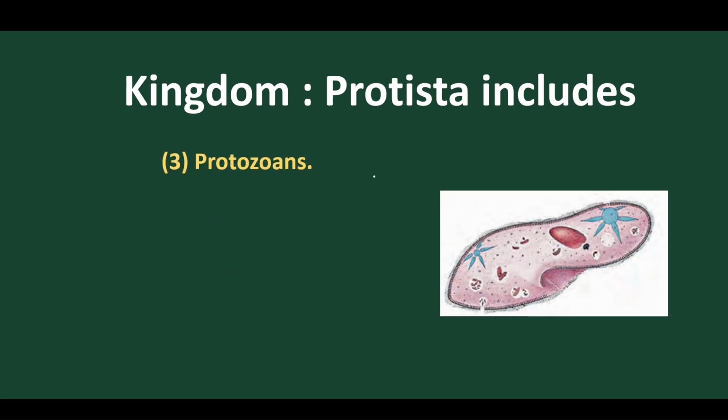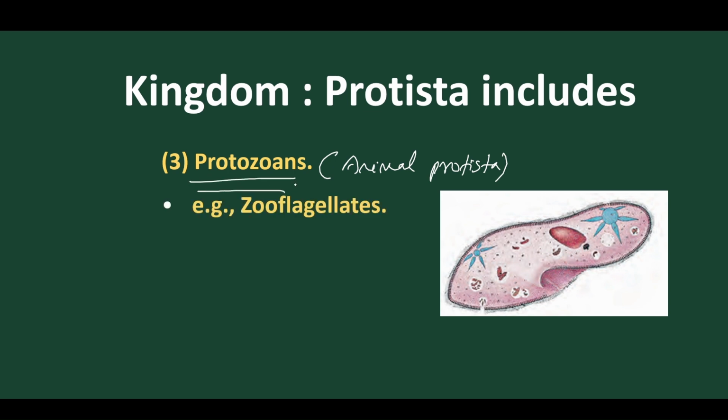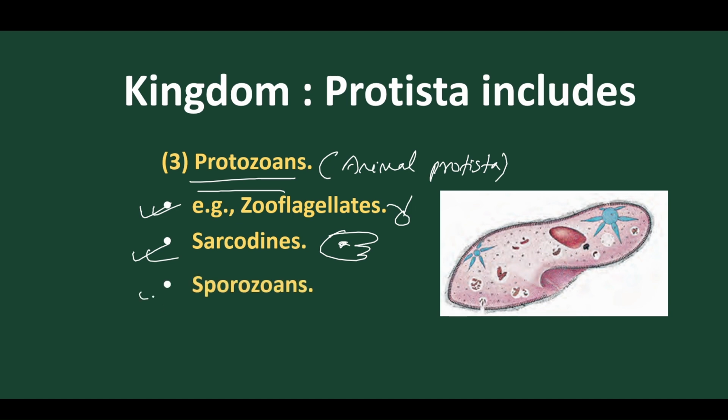The third type is called animal Protista, also called protozoans. The best example is zooflagellates, which have flagella. Then we have Sarcodina, which have pseudopodia as locomotory organelles. Then Sporozoa, which don't have any locomotor organ; they produce spores, and these spores are liberated and dispersed. And ciliated Protista have cilia as locomotory organs. So these four groups of animal Protista are included under the kingdom Protista.